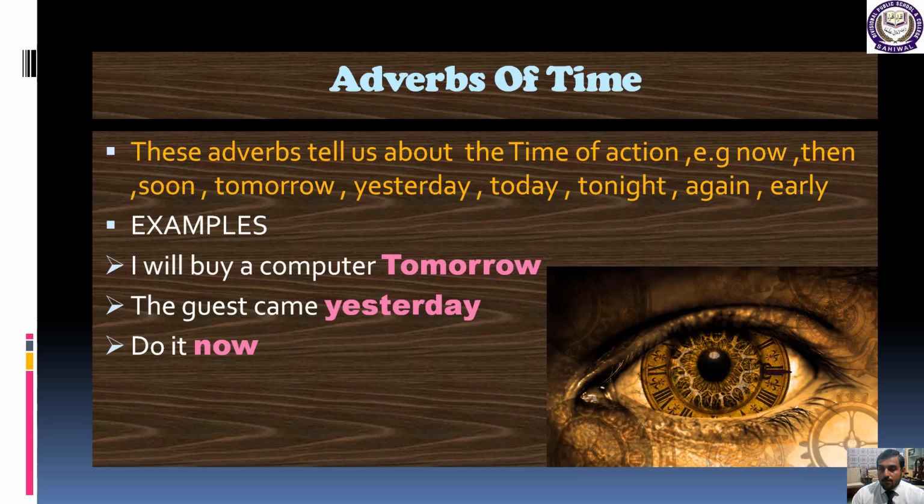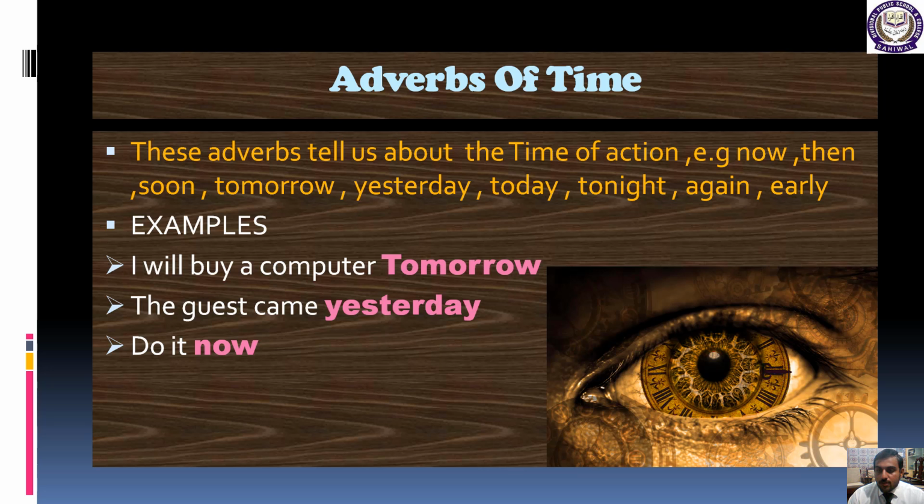Now students, before we jump to our next slide, first we discussed what an adverb is, after that the kinds of adverb, the first adverb of manner, after that adverb of place, and now this is our next slide and the next kind of adverb, and that is adverbs of time. I hope you can easily understand that this type of adverb is discussing time. So let's read these sentences and the definition of adverb of time.